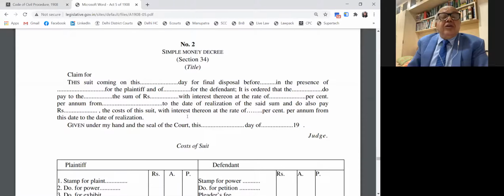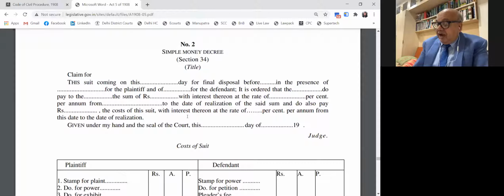Section 34. 34 is a cost to be mentioned in the court, that the court shall on the day of final disposal in the presence of so and so direct to pay so and so money, for realization sum of rupees so and so. So the learned judge signs the decree, giving particulars, and items number 1 to 7 are the costs. See that: name, stamp of the plaint, power of attorney, exhibits, pleaders' fees, subsistence of witnesses, commissioner's fees, service of process fees. There are 7 items which are mentioned in the nature of cost, which is normally granted.